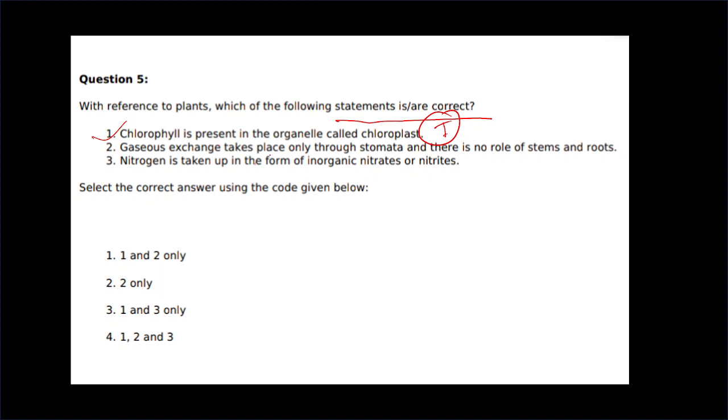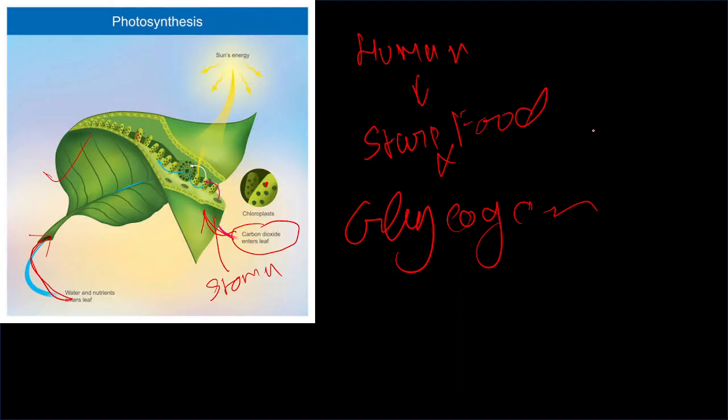Gaseous exchange takes place only through stomata, and there is no role of stems and roots. Now, as I have told you, carbon dioxide is a gas, and it enters the leaf through stomata, the tiny holes present in the leaves.